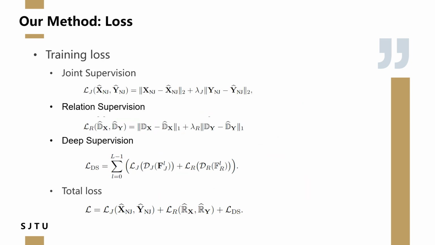Then, to train the model, we adopt three types of supervision terms, including the joint supervision on reconstructed and predicted joint motion, the relation supervision on distance sequence, and the transformer deep supervision. The final loss is the weighted sum of these three terms.